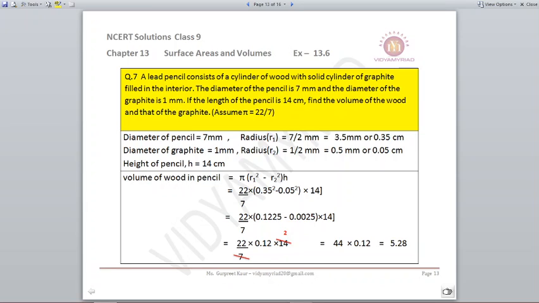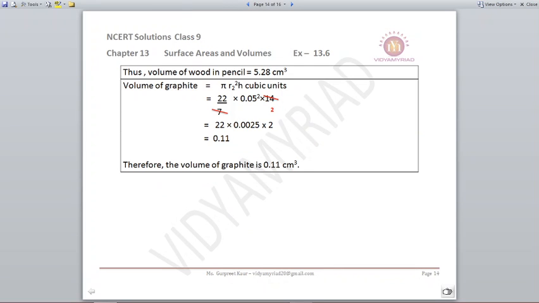You get 5.28 at the end. That is the volume of the wood in the pencil. So that will be written as 5.28 centimeters cube because it is the volume. We also need to find out the volume of graphite, that is pi r square h cubic units. What is r square? That will be the radius of the graphite, which is 0.05 square. So when we solve it, we get 0.11. So the volume of graphite is 0.11 centimeters cube.